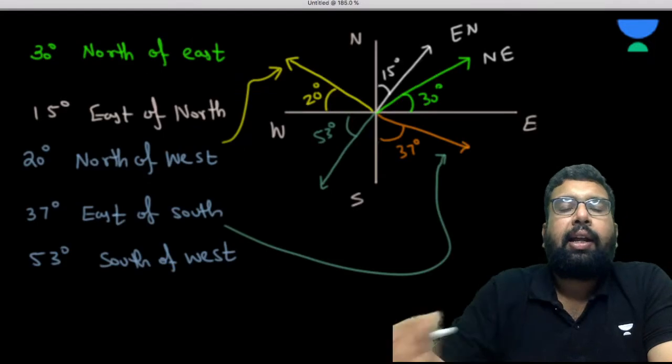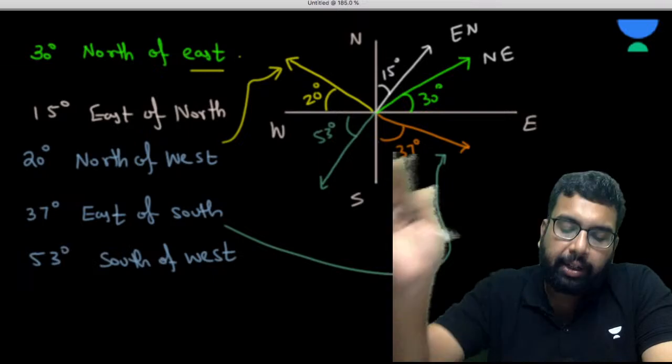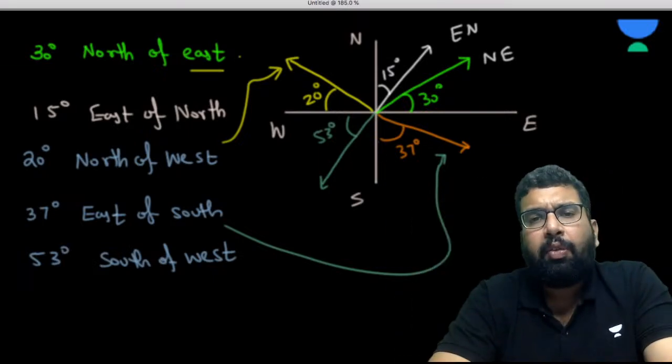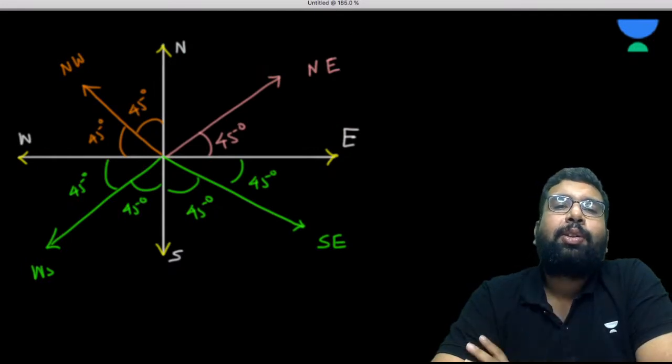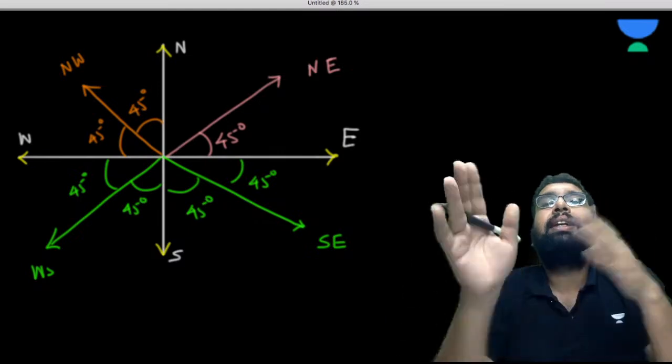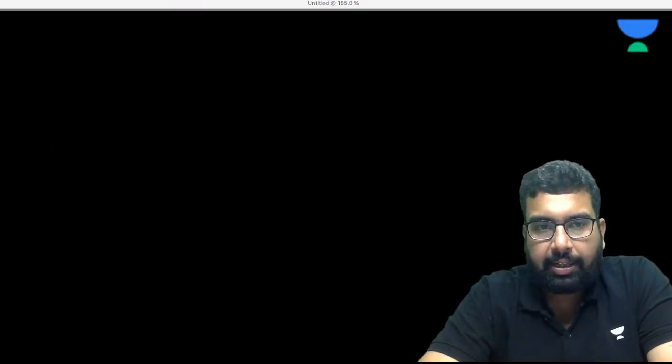Like, if it is 30 degree north of east, that means you have measured 30 degree from the east towards the north. Very simple. And if some vector is in the northeast direction, it is exactly in the middle of the north and east directions, that is at 45 degree. I hope you can understand till now.